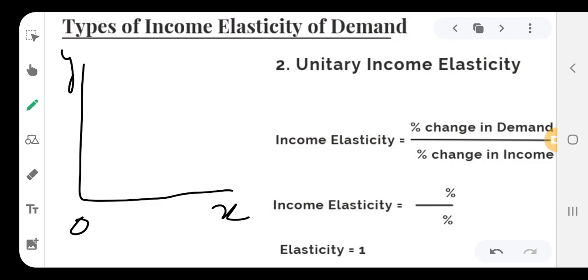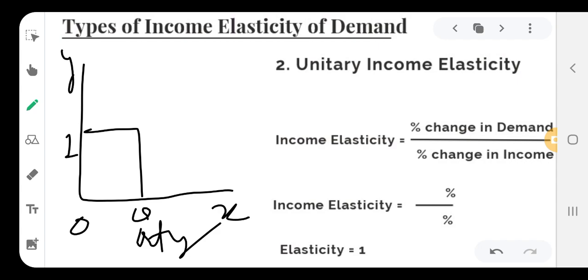The quantity of demand is measured on OX axis and price is measured on OY axis. Now we will see, at the income level O1, the demand for the commodity is OQ.